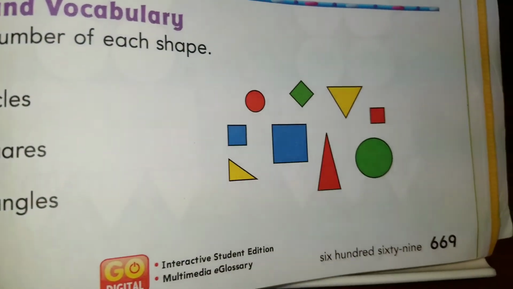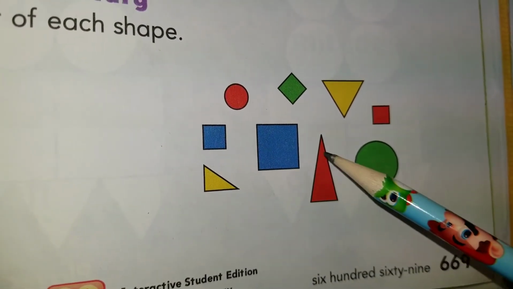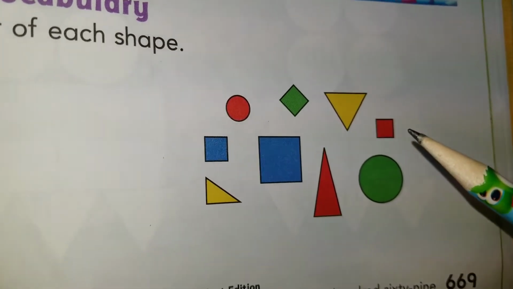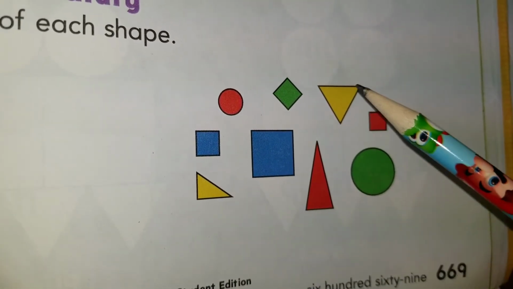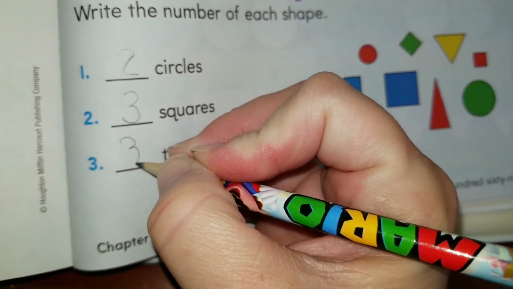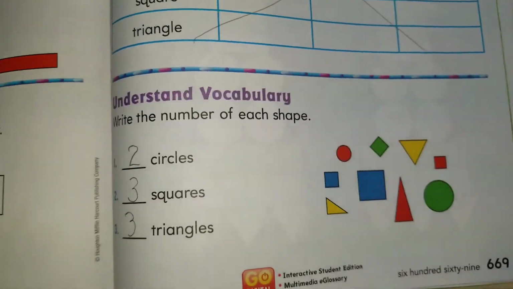How many triangles do we have? We have 1 triangle right here, and we have another triangle. Triangles have 3 sides. They don't have to be the same length. We have 1, 2, and 3 over here. We also have 3 triangles. And that's the end of our lesson.